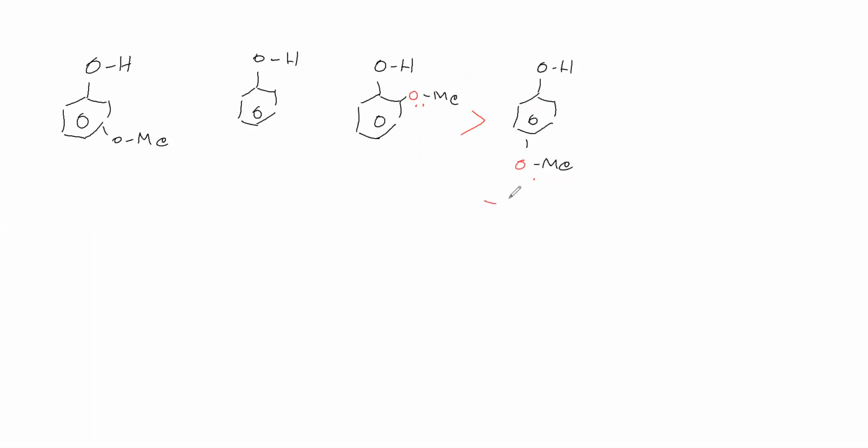Now we will consider the minus I effect of oxygen. Distance is more, so the effect is less. Distance is less, therefore it is more. So minus I effect is more here and less here, therefore this acidic nature is more when compared to this. Like this, we have to give a suitable explanation.